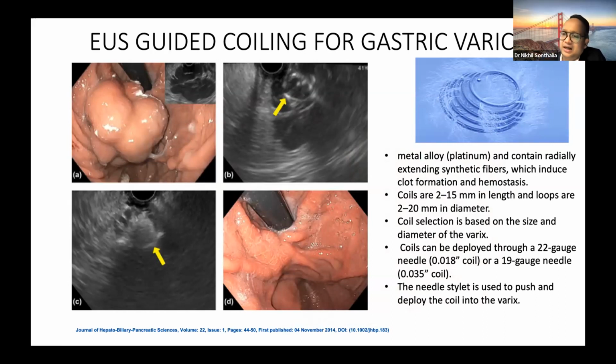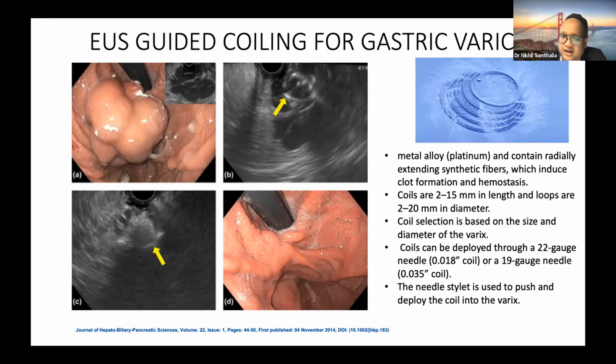There are available metal alloy coils, which have a length of around 2 to 15 millimeters and loops of 2 to 20 millimeters in diameter. So based on the size of the varix, we select the coil, and we puncture the varix with the EUS guided needle.